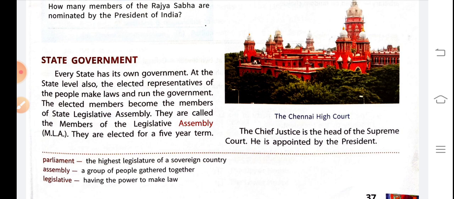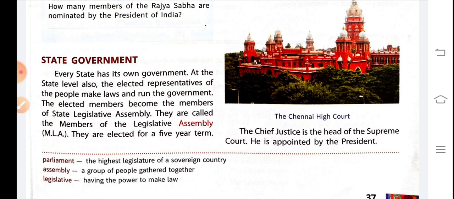Okay, so state government, every state has its own government. At the state level also, the elected representatives of the people make laws and run the government. So everyone needs laws to run a country. Even if you are living at home, some rules are required to live properly in your home also.